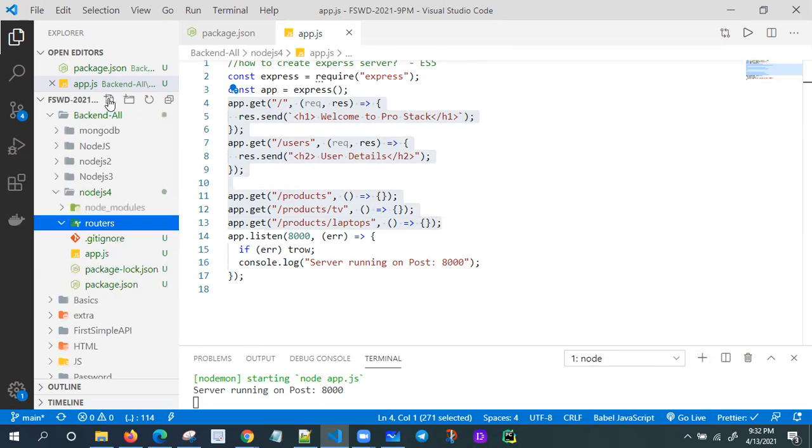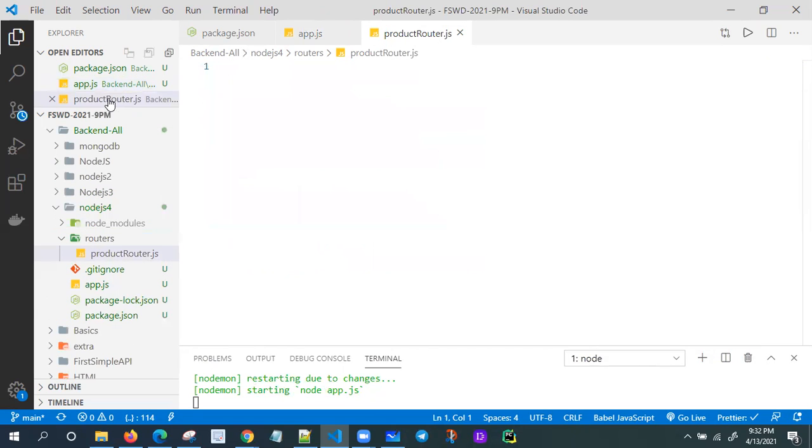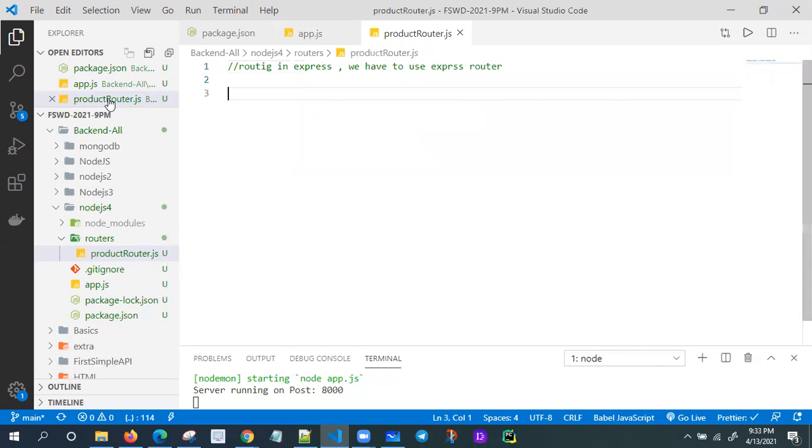productrouter.js. If you want to implement routing in Express, you have to use Express router. Let me create that one, and you'll get the idea.